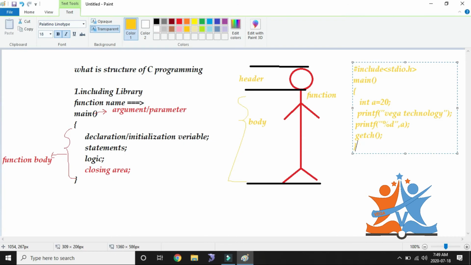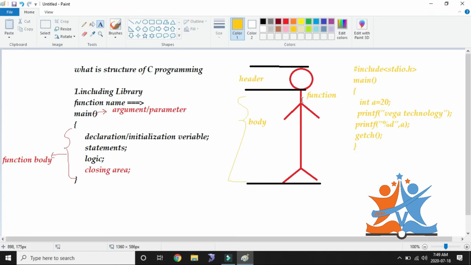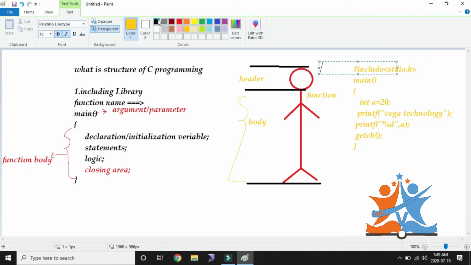So this is the way we need to write a C program. Here I am comparing: this part I call the header part, this I call the function part, and this entire thing I call the body part.